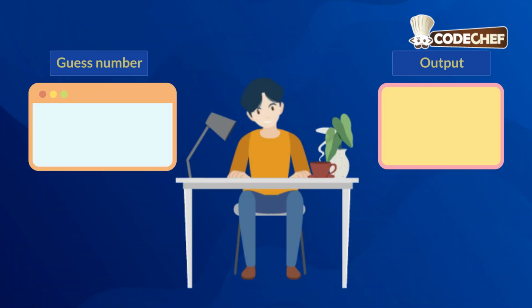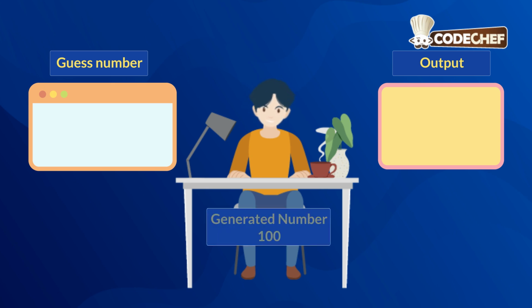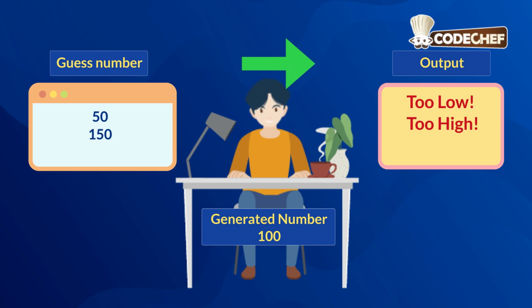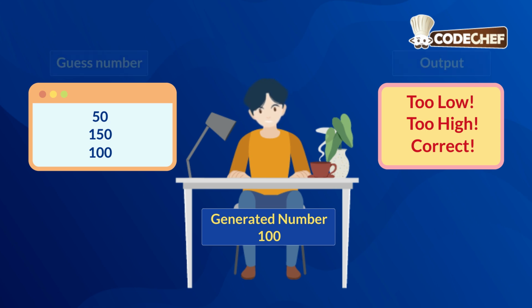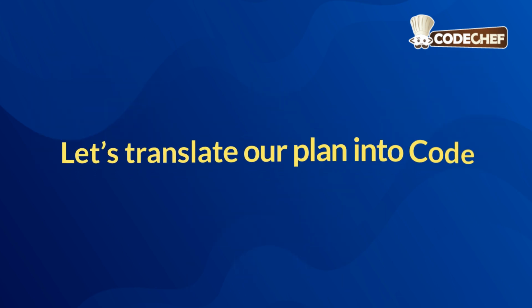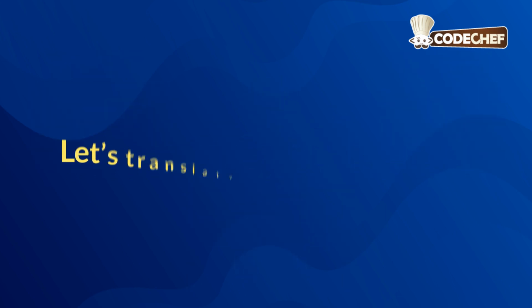Before we write a single line of code, let's make a plan. What does our game need to do? First, the computer needs to pick a secret number. Second, it needs to ask the player for their guess. Third, it needs to check the guess. Is it too high, too low, or is it correct? This check needs to repeat, which tells us we'll need a loop. The loop will only stop when the player guesses the number. That's our blueprint.